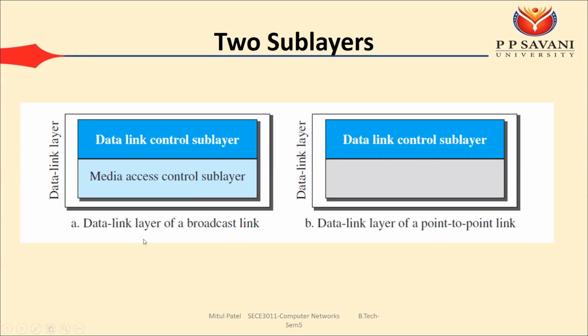When we use a broadcast link, at that time there is one problem. What is that problem? The reason behind this problem is that many persons may want to talk to each other at the same time. Then what is going to happen? For example, at the same time you and your friend are talking on the mobile, if some other person also tries to talk, it will create noise.